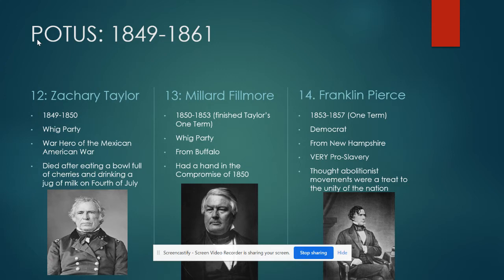The 14th is considered one of the worst presidents of the United States. I put him at probably the second worst president. I don't really tell you my political views, but I will when it comes to the 1850s. Franklin Pierce was terrible. One-term president. He's a Democrat, and he was very much pro-slavery. And I put in there he's from New Hampshire.